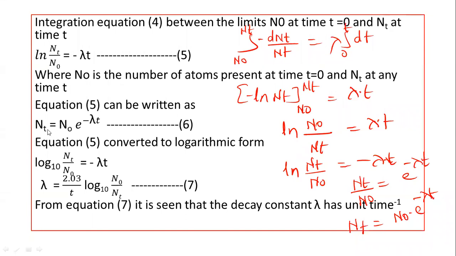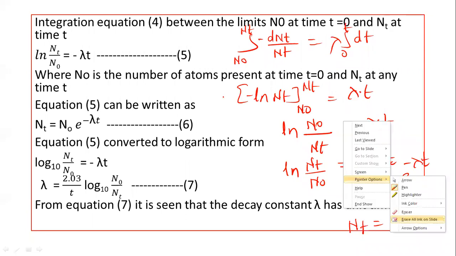So the number of atoms present is equal to N0, the initial number of atoms, times e raised to minus lambda into t. This is the exponential factor. So the decay process is an exponential process. According to this, we can say that the decay process is the exponential process. Now this equation can be written as equation 5, so let us write equation 5 here once again.